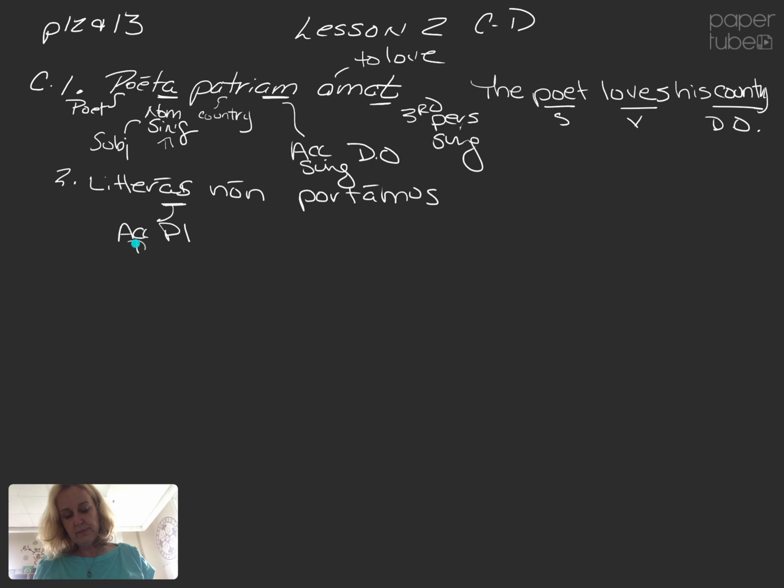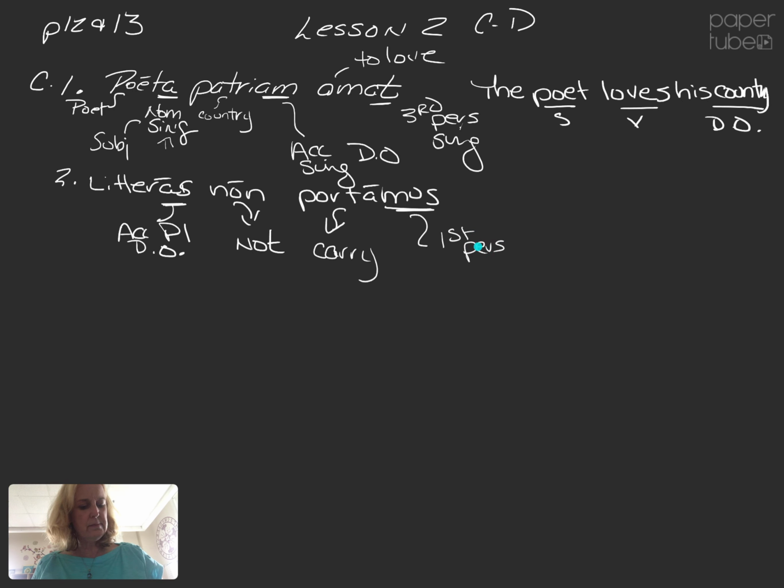Accusative, direct object. Non, adverb, meaning not. Portamus, porto, portari. Remember portage, that canoe, means to carry. And the mus tells us that it's first person plural. And the pronoun we use for first person plural is we.